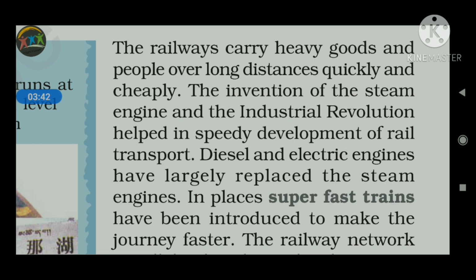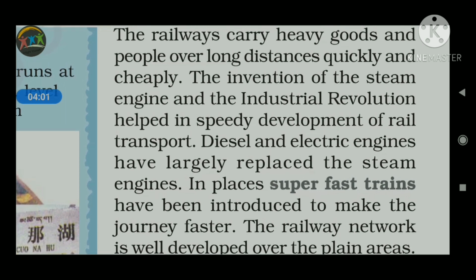But at present we have to keep in mind that the steam engine is not the only system by which we pull the train or the goods carrier. We have also introduced diesel engines and electric engines.